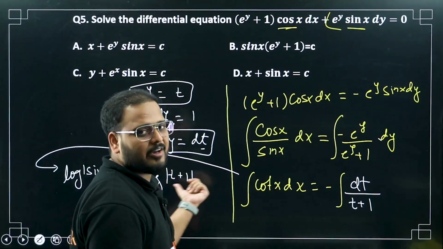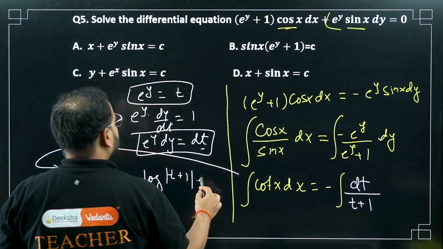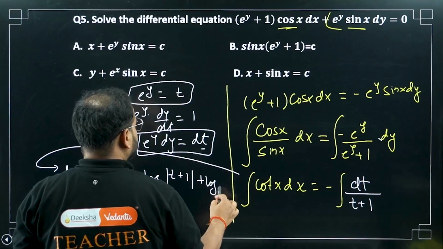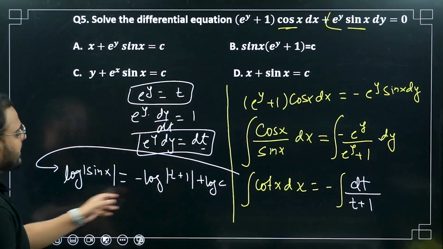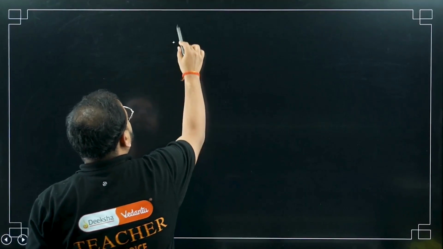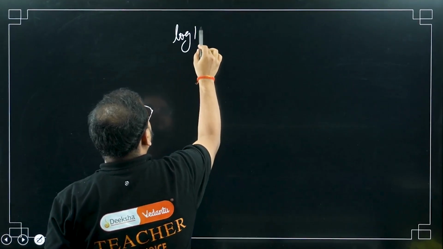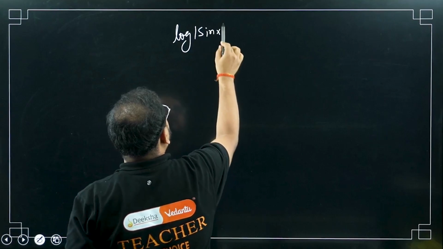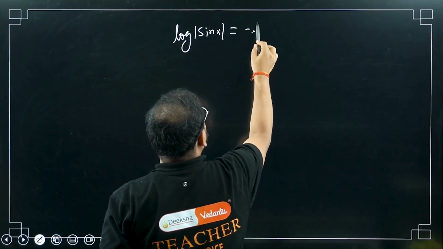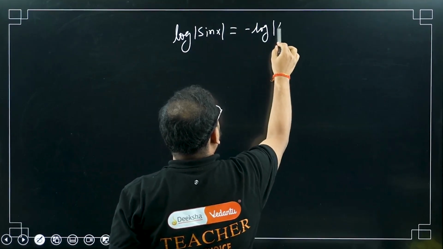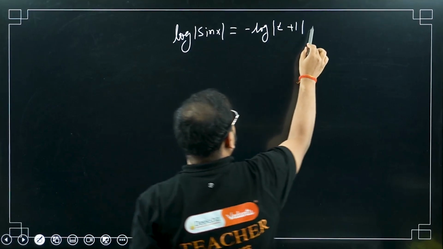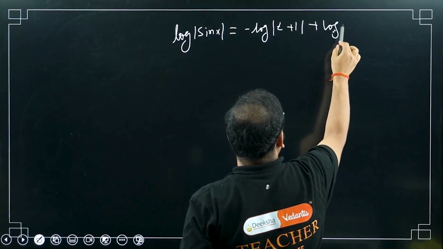Since I have log everywhere, I can take the constant as plus log of c, because I can use the property. Now I'll write the same thing in this slide: log of sin x equals minus log of mod of (t + 1) plus log of c.